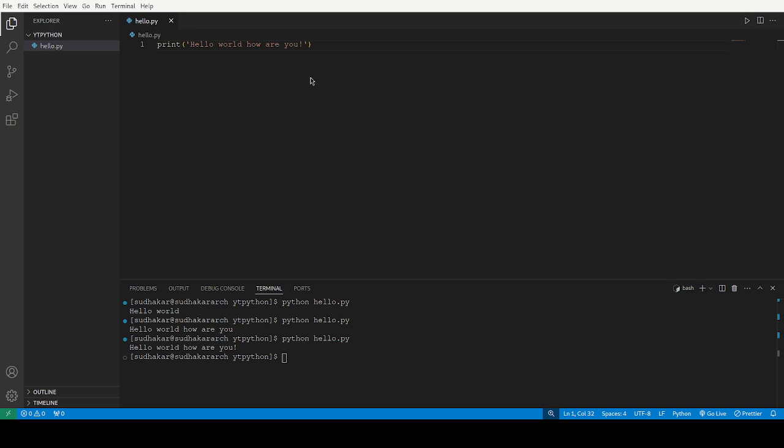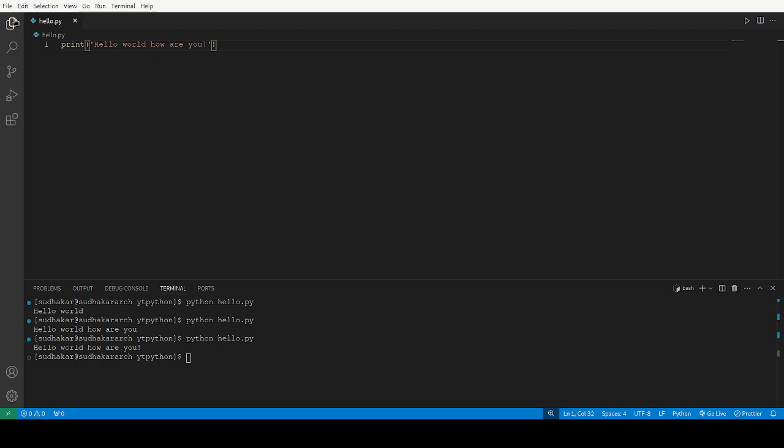Okay, this is the one thing where we use the print statement to print anything, or what else you can say, to bring output of anything.